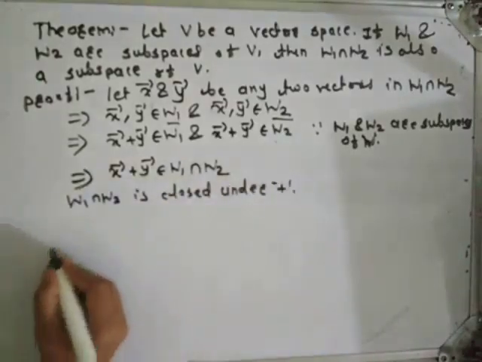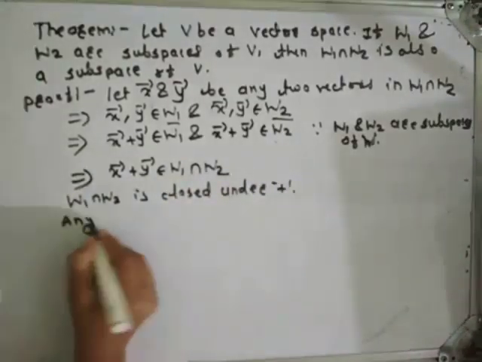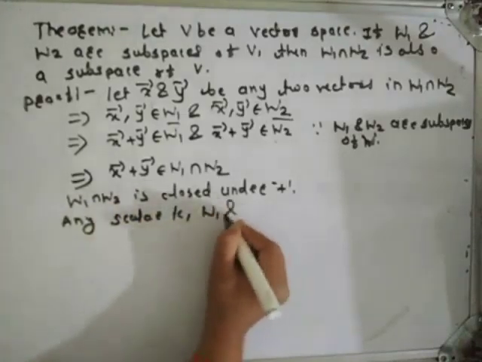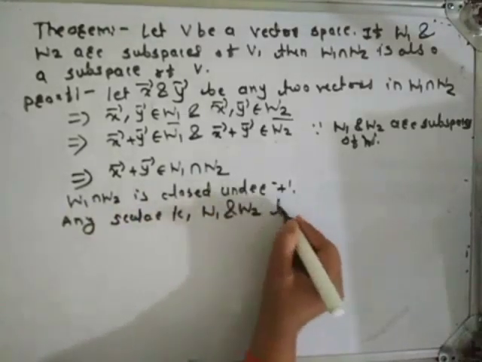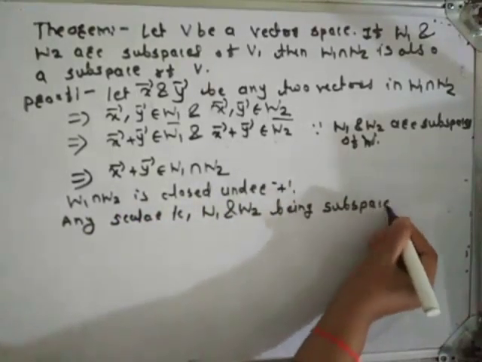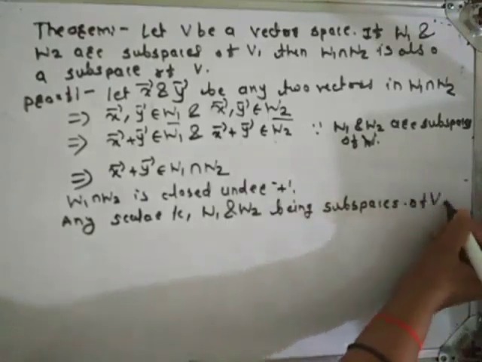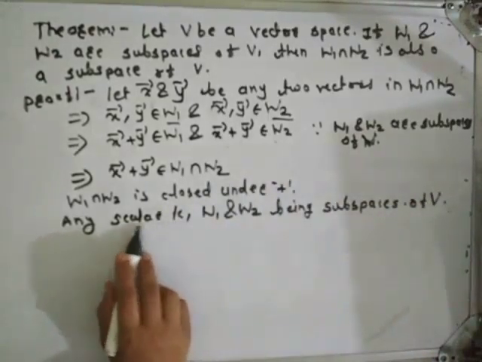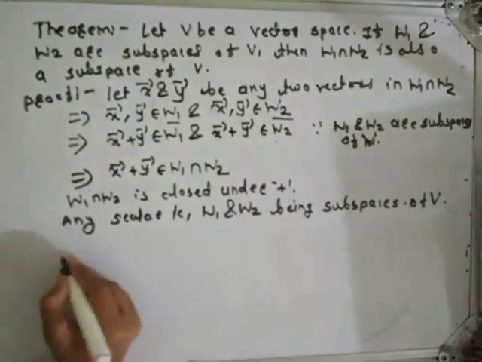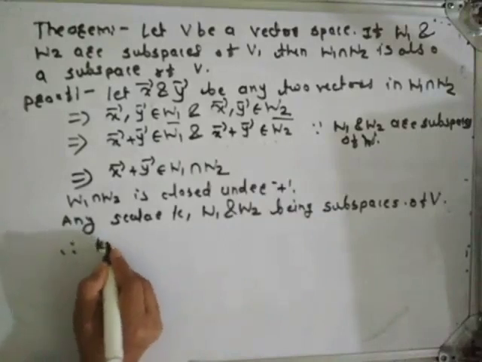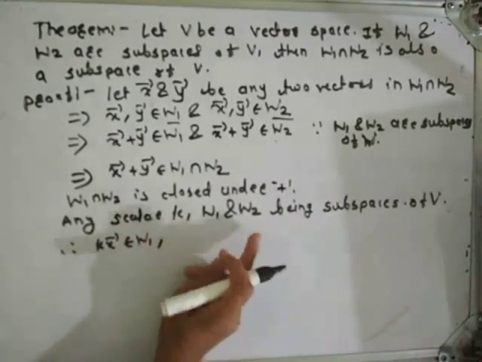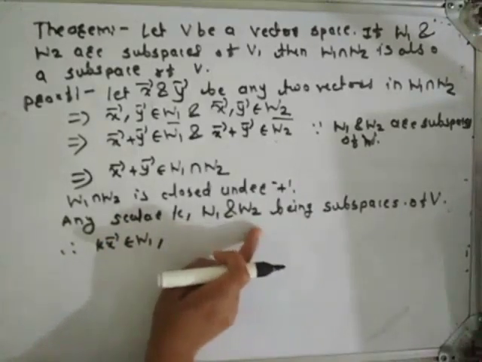Okay. Take any scalar K, W1 and W2 being subspaces of V. For any scalar K, K into X bar belongs to W1 because W1 and W2 are subspaces.